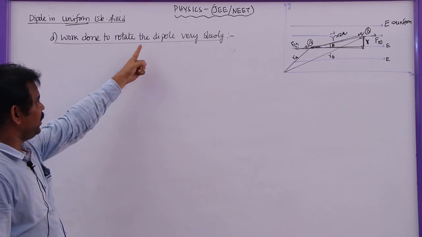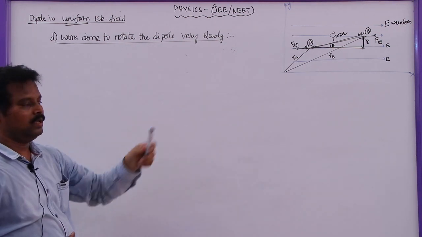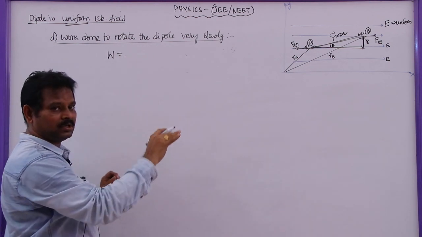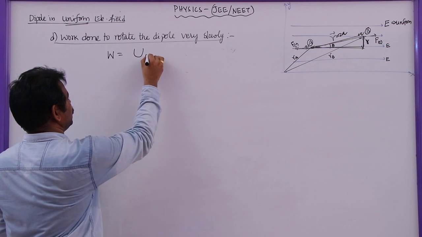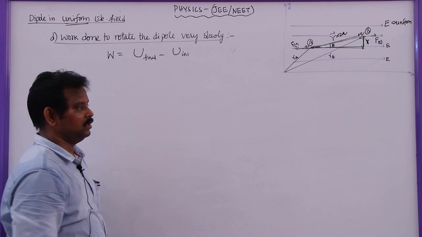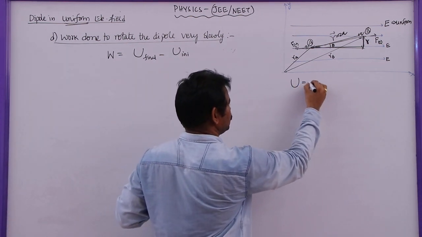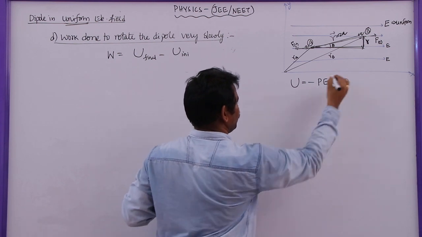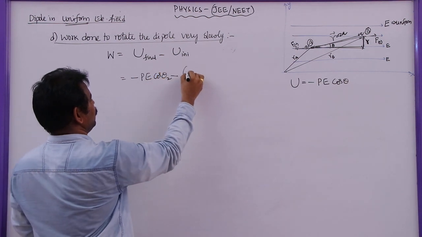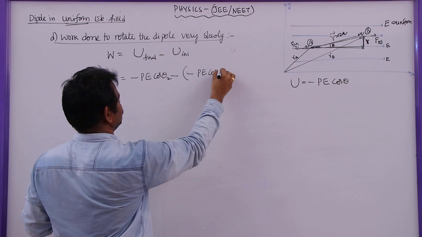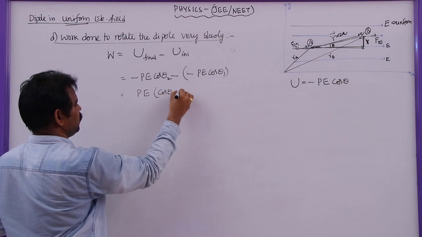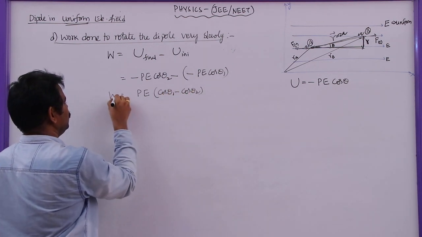Here, consider the work done to rotate the dipole very slowly in the electric field. The work done is nothing but the change in potential energy of the dipole, that is final potential energy minus initial potential energy. We know the equation for the potential energy is minus PE cos theta. So you can write minus PE cos theta 2 minus (minus PE cos theta 1). If you take PE common, you can write W = PE (cos theta 1 minus cos theta 2).